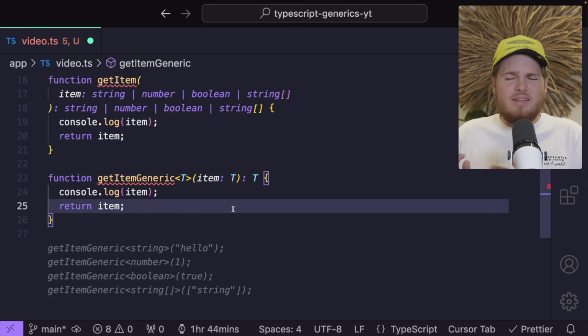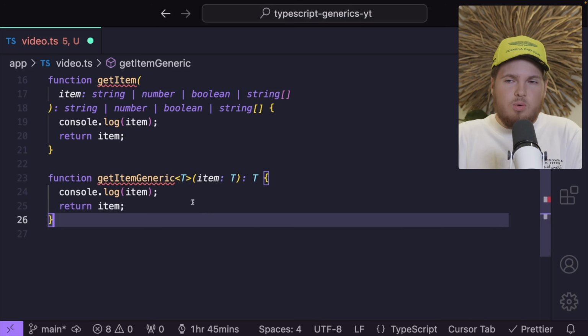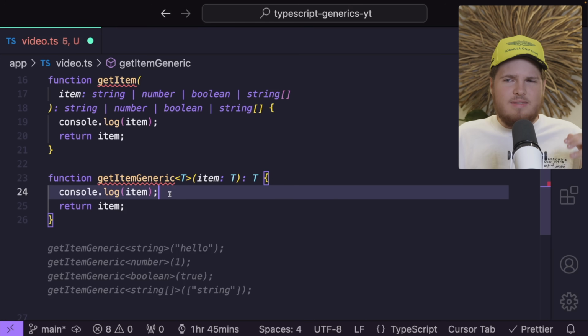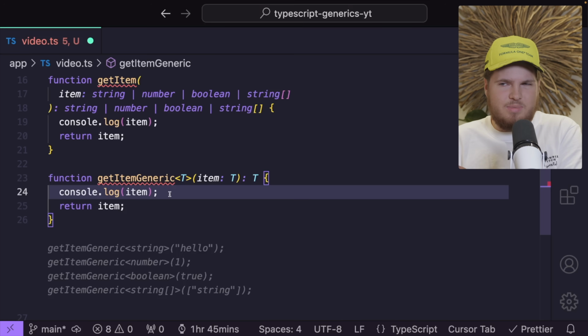Okay, let's maybe look at the code in more detail. Maybe you still don't understand it, and that's fine. So right here we have our function, getItemGeneric. Then we have these angled brackets, this T. Then as a param, we get an item, which is of type T. And then as a return type, we again have T.